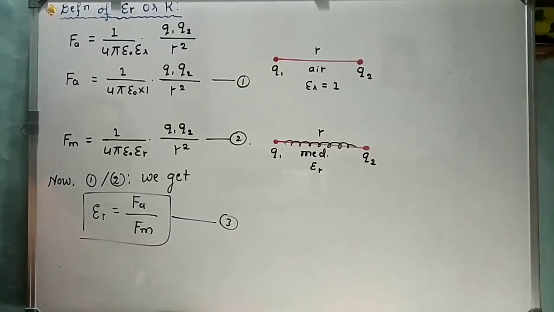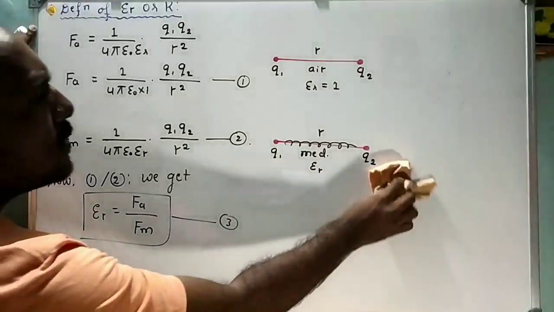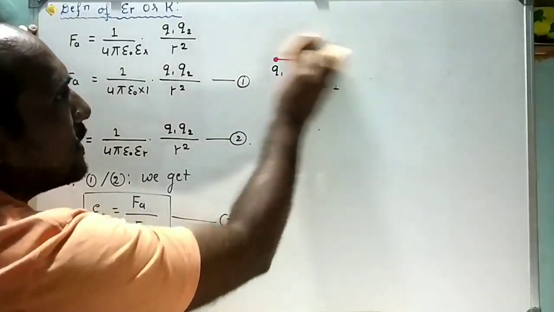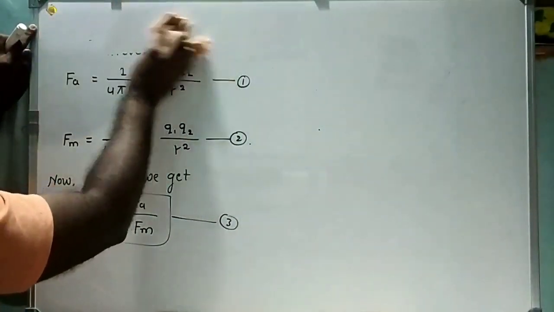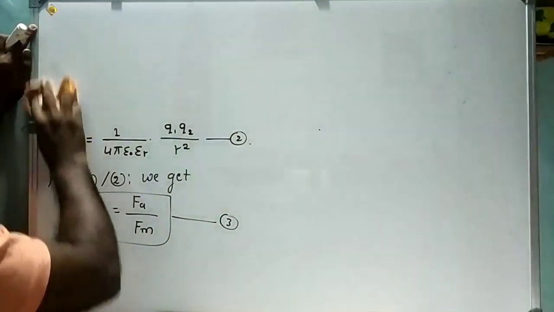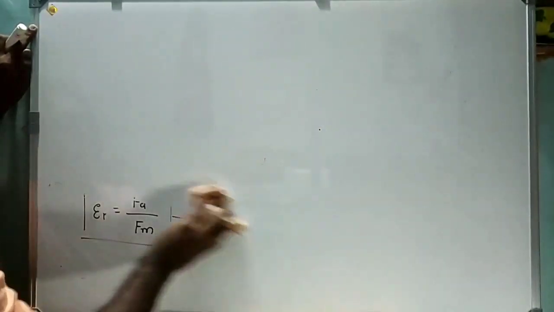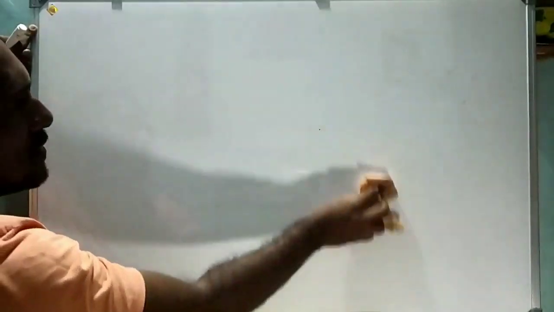Now the next concept is the superposition principle in electrostatics. My dear students, when multiple charges are present and they are kept at a certain distance, all the charges are exerting force on each other.